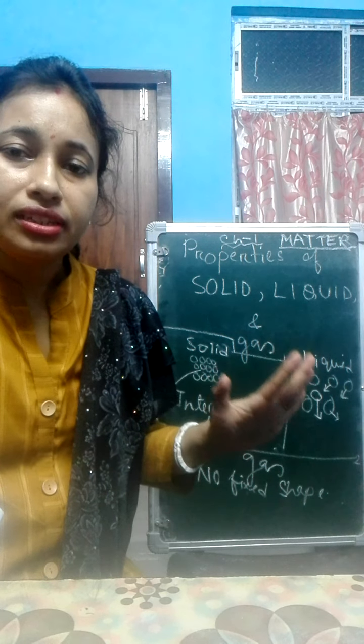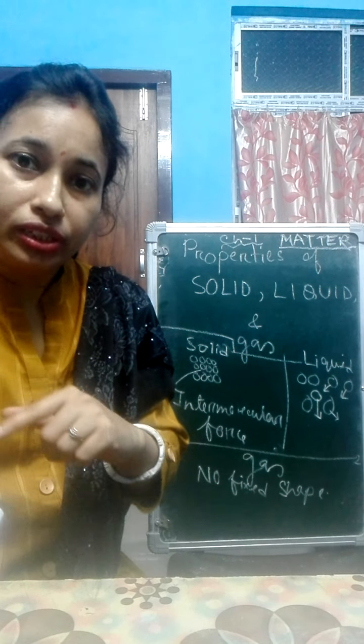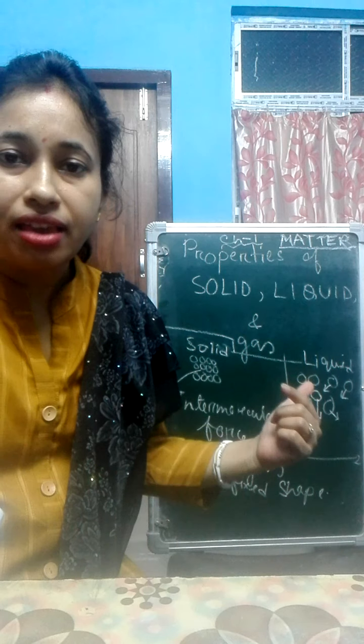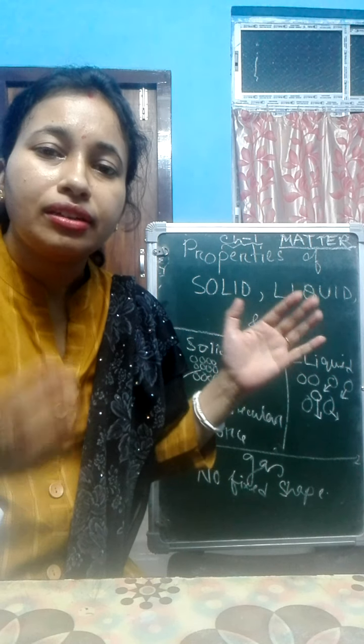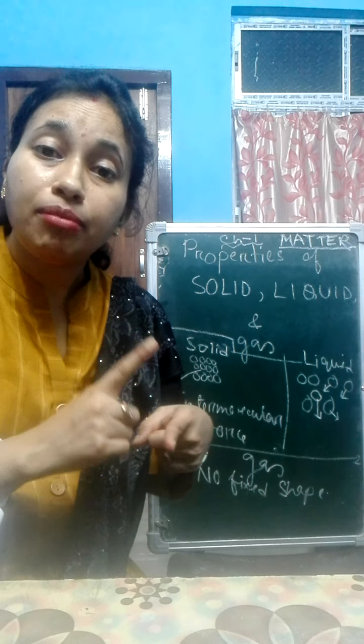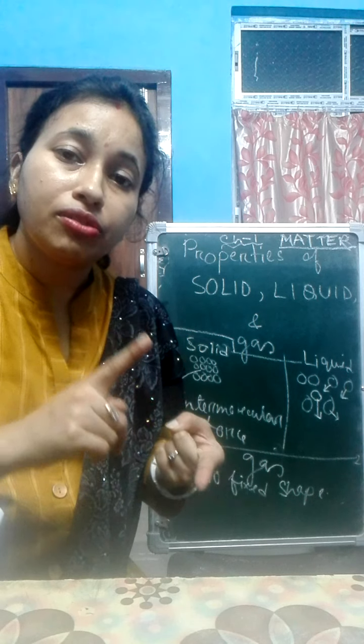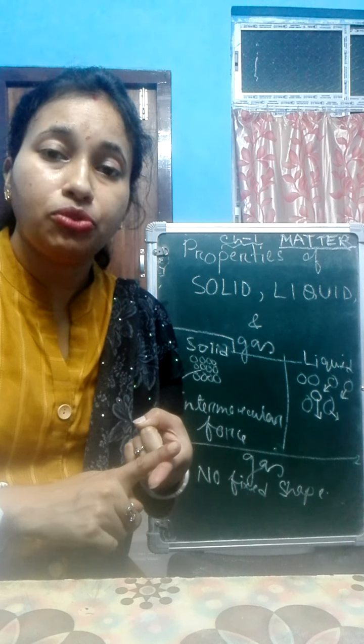So if we compare the properties of solid, liquid and gas, what makes them different from each other is the intermolecular force of attraction and the intermolecular space between the molecules.